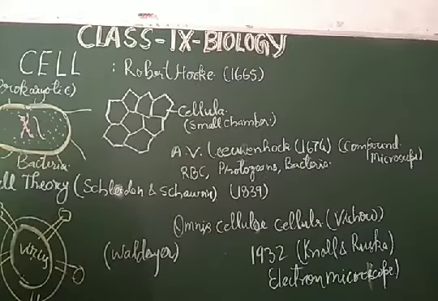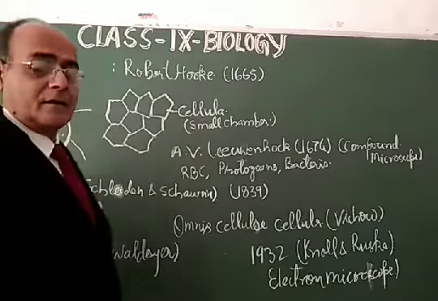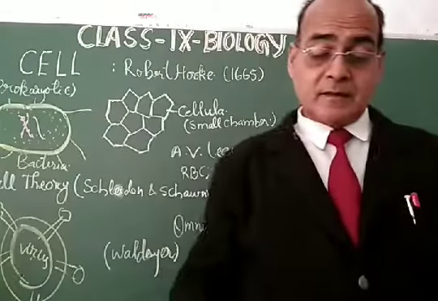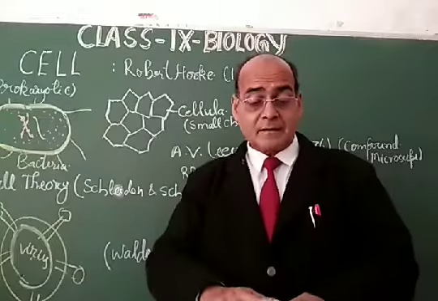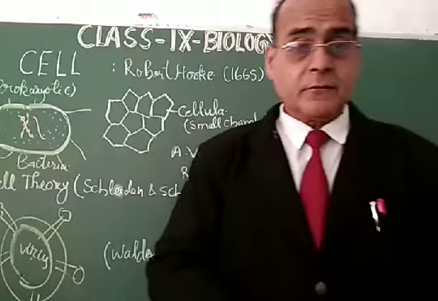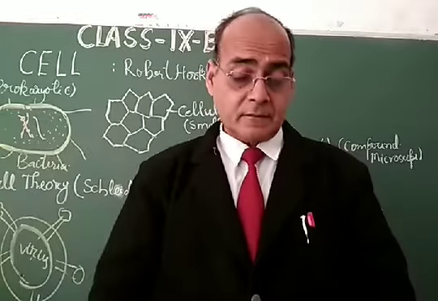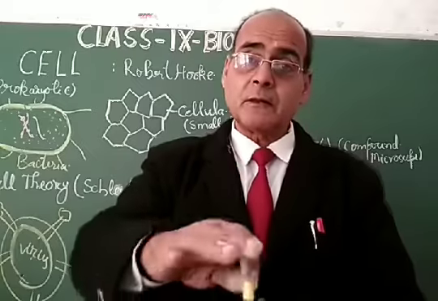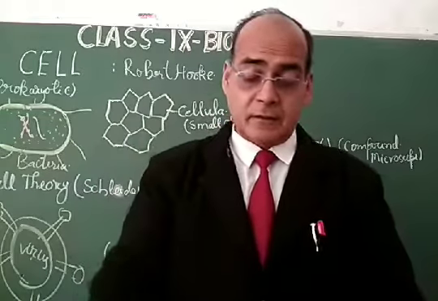But my dear students, as far as the eukaryotic cells are concerned, they are the complete cells, and they can be studied as the plant cell and animal cell. So my dear students, if you look at certain features, you will find the difference between prokaryotic cells and eukaryotic cells.